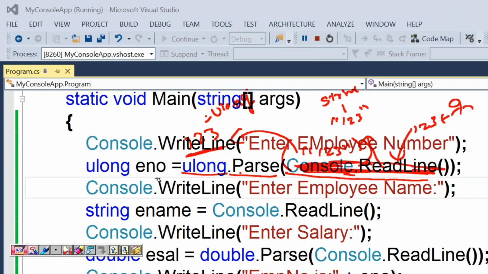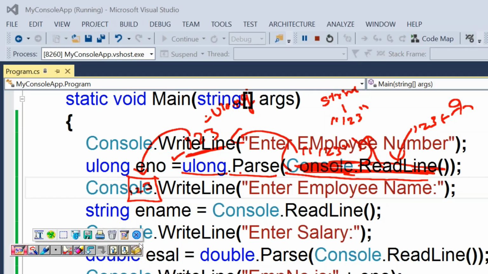After RHS execution, control will execute LHS. In LHS, it will create a variable. Name is eno, type is ulong. Now RHS contains a value called 123, the data type is ulong. LHS contains a variable called eno, the data type is ulong. So both data types are matched, that's why control will execute the assignment operator. The assignment operator will assign that 123 into the LHS variable. 123 will be assigned.